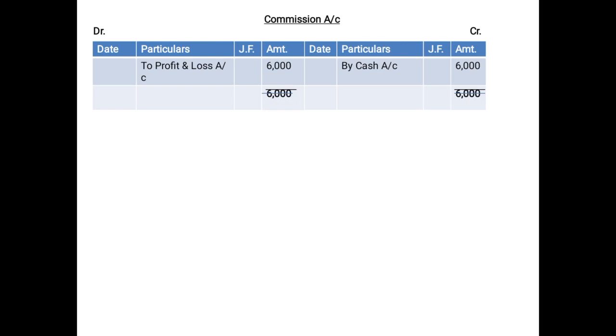And then you will prepare the commission account. In commission account, you will not write the commission aspect, rather you will write the cash aspect. Cash is being debited in the entry, therefore it will be posted on the credit side as by cash account 6,000.